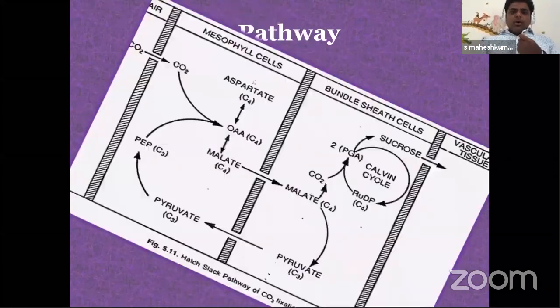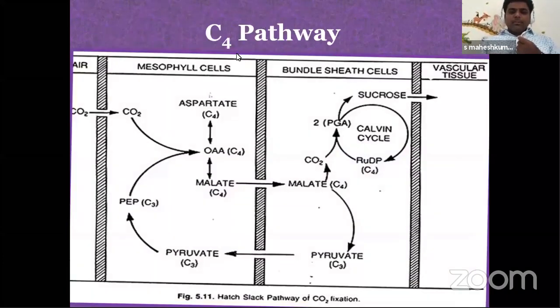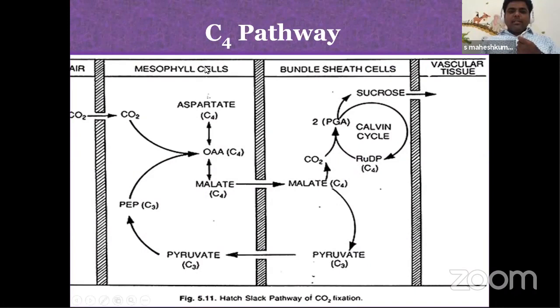Let's go into more information on the C4 pathway. In the C4 pathway, two types of cells participate to complete the photosynthetic process. One is mesophyll cells, another is bundle sheath cells. First, from the atmosphere, the CO2 enters into mesophyll through the stomata. Now, I already told you in mesophyll there is no RuBP.